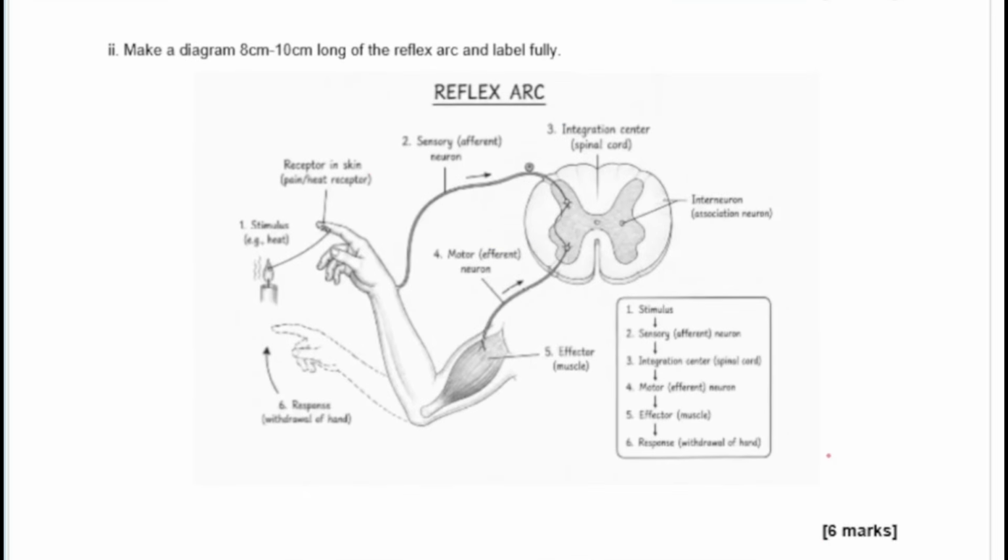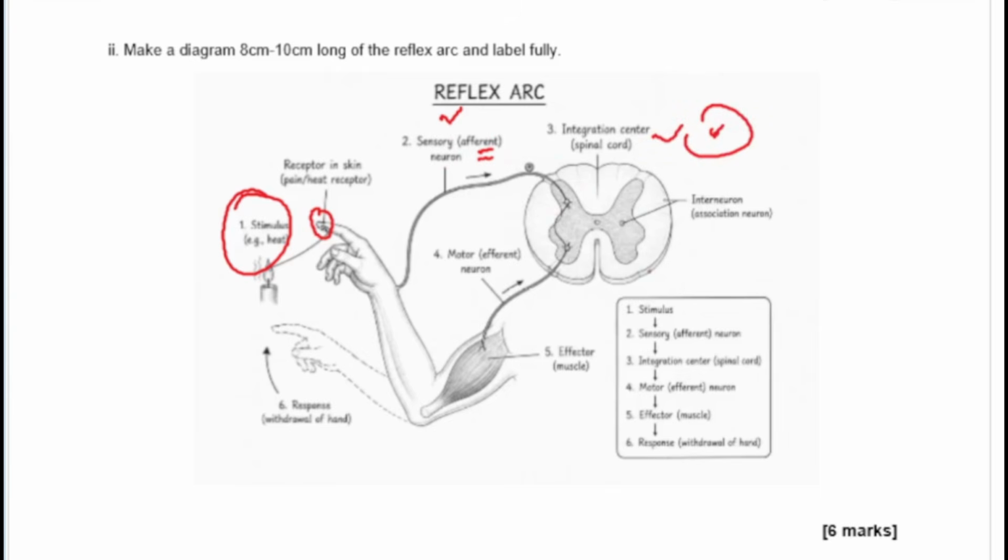So this is the reflex arc. Now you need to know parts of this reflex arc. So you have the stimulus as this candle light, and the receptor cell on this hand takes the impulse, and then the sensory nerve, there you call it the sensory neuron or the afferent neuron. So take note of that. Sensory or afferent neuron would send the impulse to the central nervous system, which is the spinal cord, because it needs a very quick response.